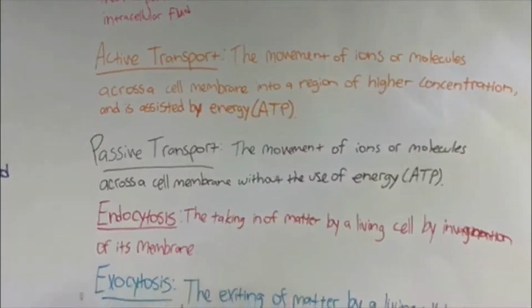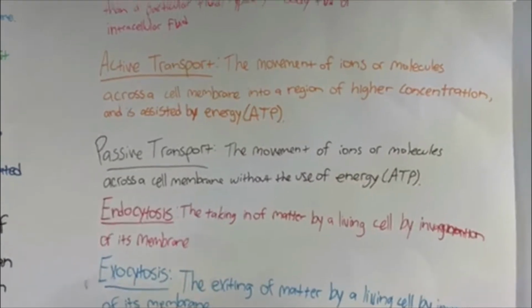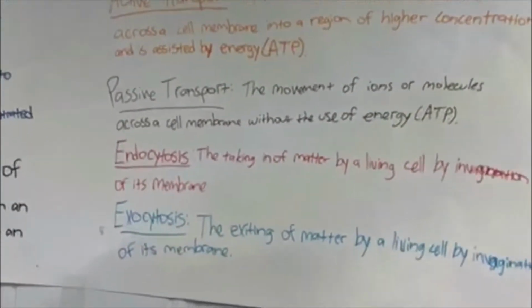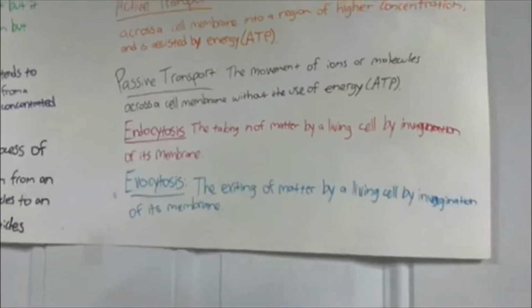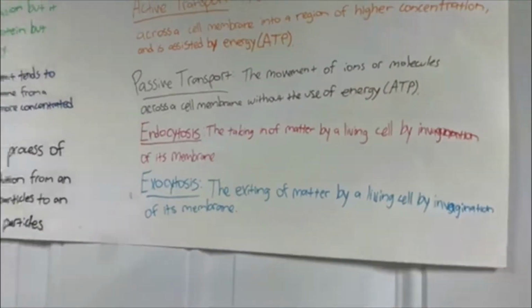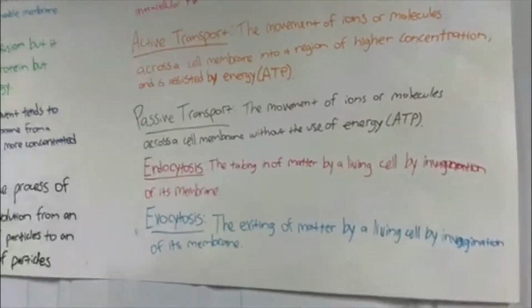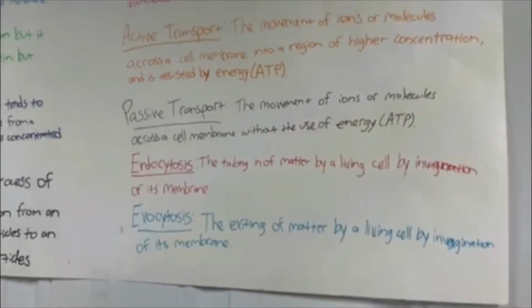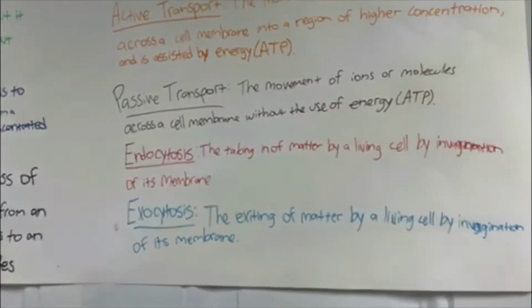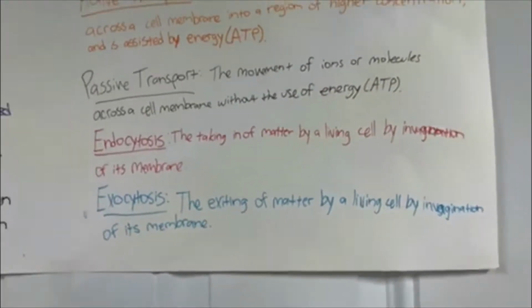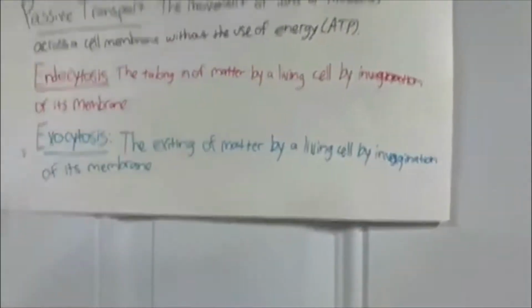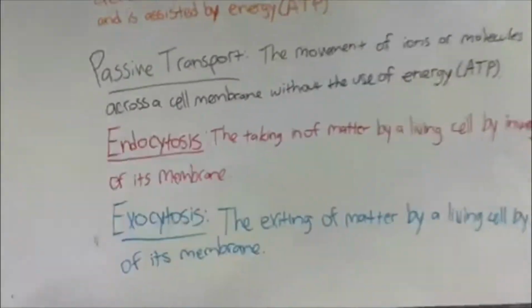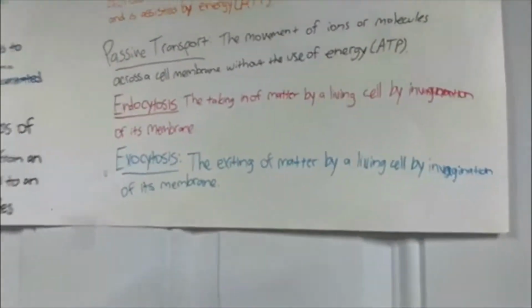Active transport, the movement of ions or molecules across the cell membrane into a region of higher concentration, assisted by energy, ATP. Passive transport, the movement of ions or molecules across a cell membrane without the use of energy, ATP. Endocytosis, the taking in of matter by a living cell by invagination of its membrane. Exocytosis, the exiting of matter by a living cell in invagination of its membrane.